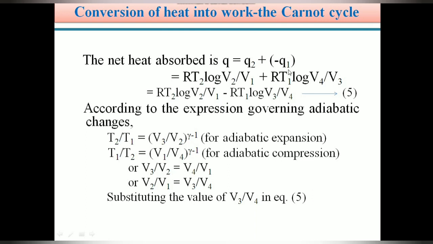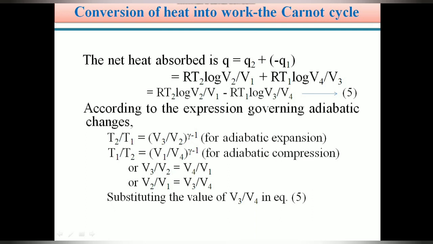Therefore, from that equation, we can write RT2 log V2 by V1 plus RT1 log V4 by V3. Here I exchanged V3 and V4: the denominator V3 I took into the numerator, and the numerator V4 I took back into the denominator. Then the equation changes to RT2 log V2 by V1 minus RT1 log V3 by V4. I give this equation the number 5.